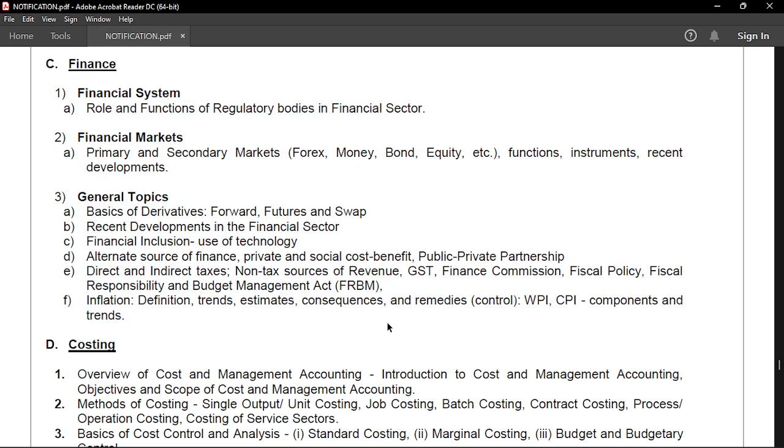all the financial awareness will be incorporated in this, except for the basics of derivatives or FRBM, Fiscal Responsibility and Budget Management Act. Very, very important for your examination. Most of the questions are from this particular act. And your WPI, CPI, very, very important from either economics or finance point of view.